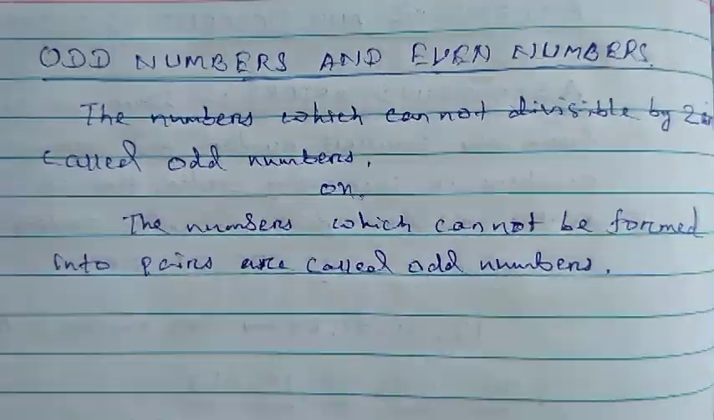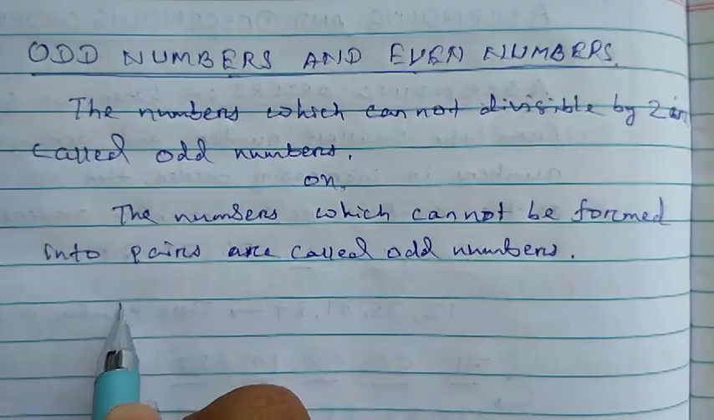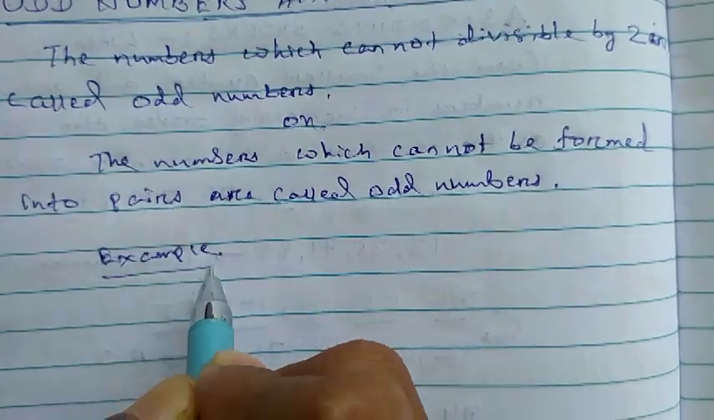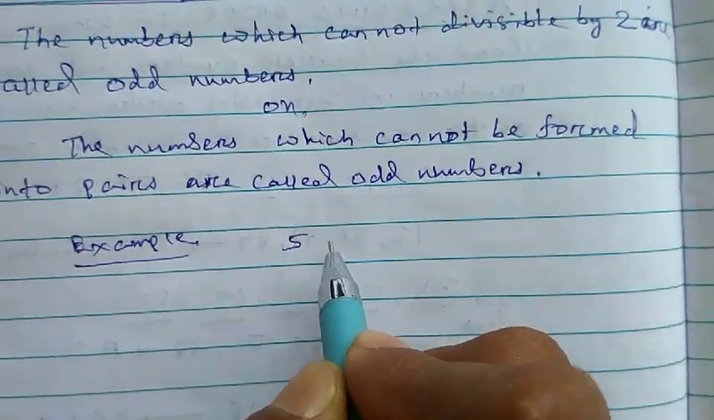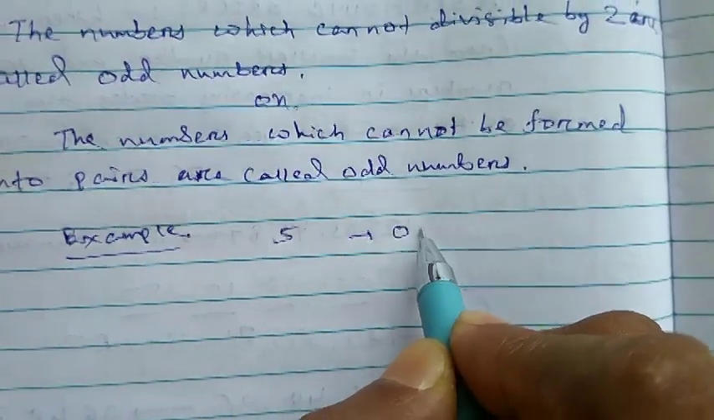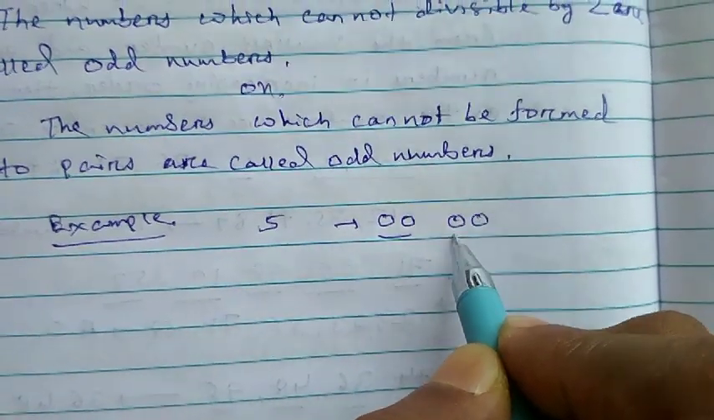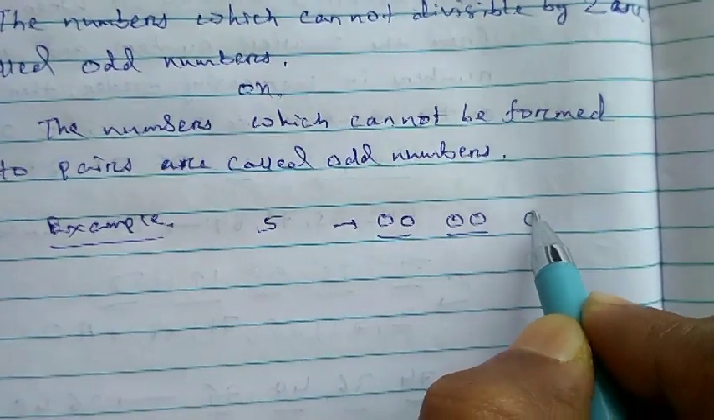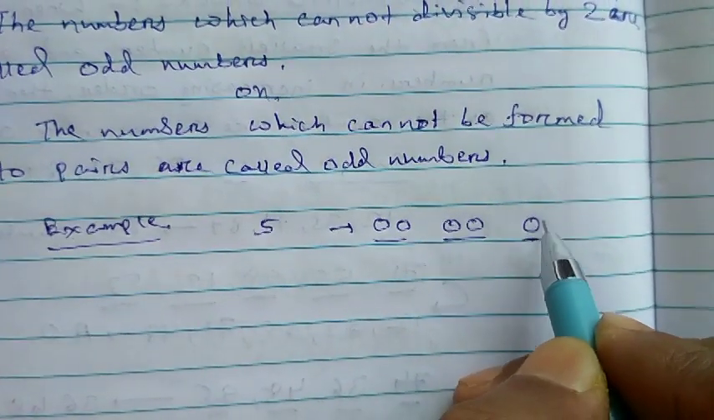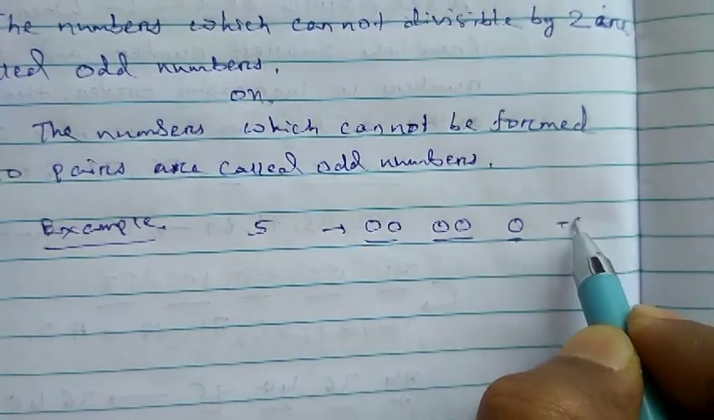Example: you cannot make it in pairs. Look, some example is 5. 5 cannot be made into pairs. 1, 2, that is one pair. Now another pair is 3, 4. This is one pair, and the rest is 1. You cannot make it in pairs. So it is an odd number.